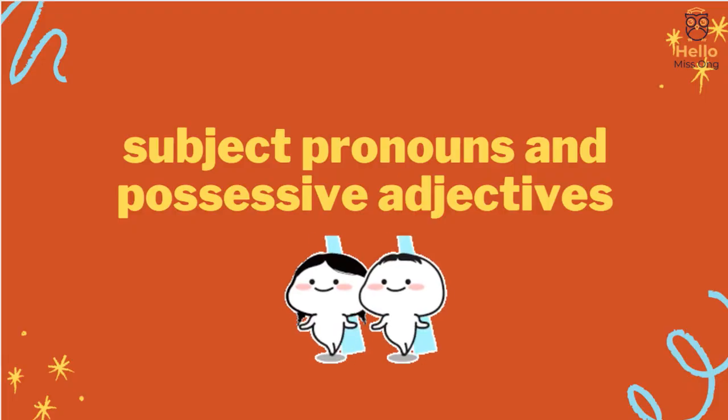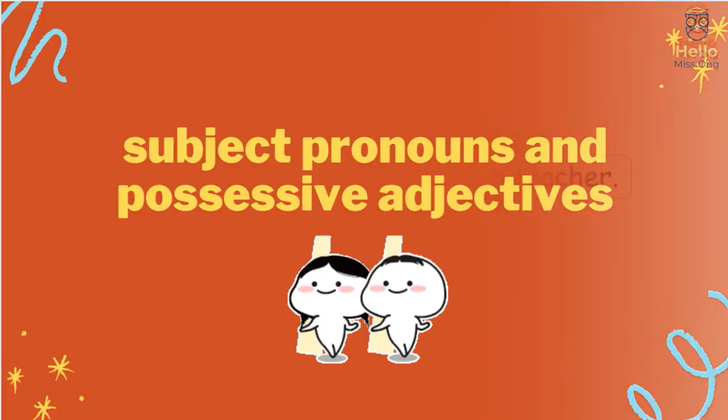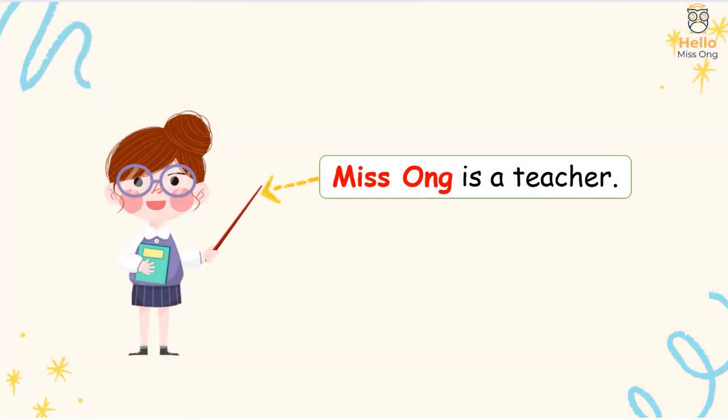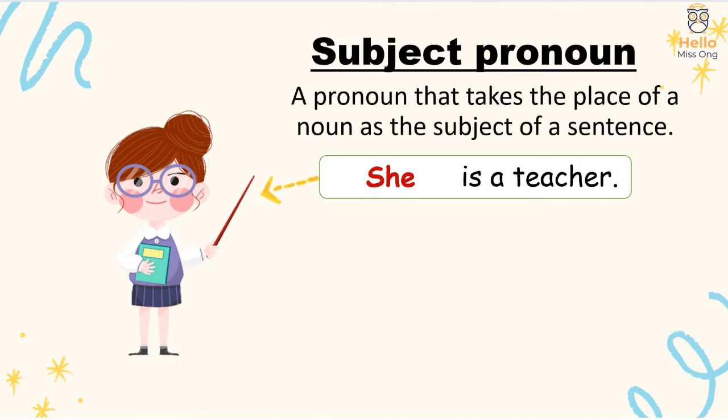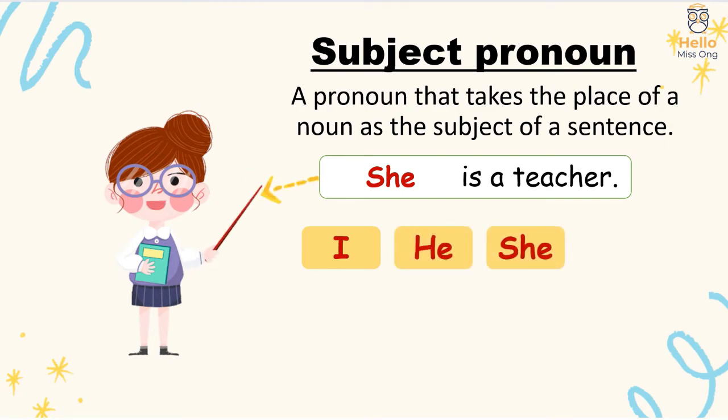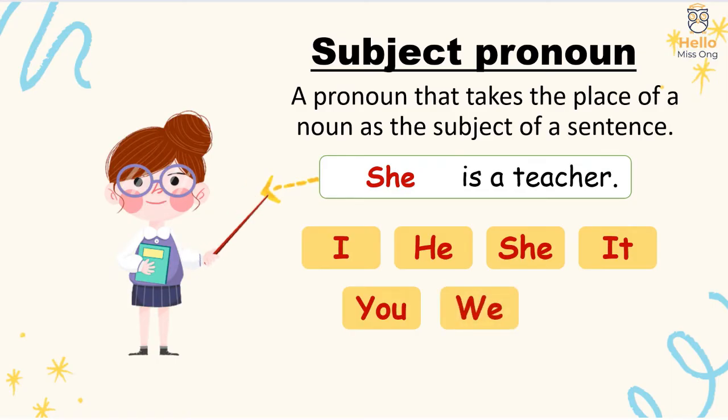Subject pronouns and possessive adjectives. Miss Ong is a teacher. She is a teacher. She is a subject pronoun. A pronoun that takes the place of a noun as the subject of a sentence. There are 7 subject pronouns. I, he, she, it, you, we, and they.